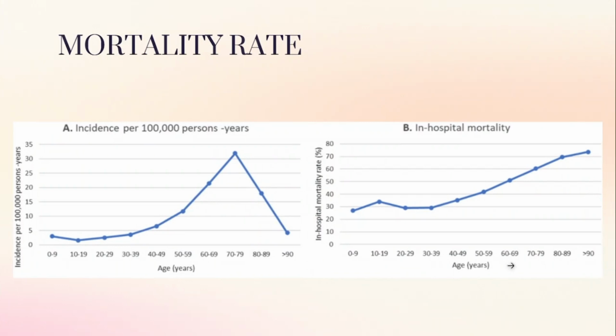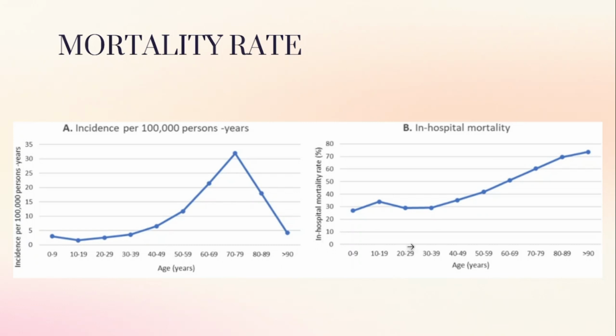And now we will see the same research. At what age are patients getting ARDS more, and how is the hospital mortality? There is a little bit of an increase at 0 to 9, and after that the peak starts from 40 to 49 and greater than 90. These are the age groups where they can get a chance of ARDS.